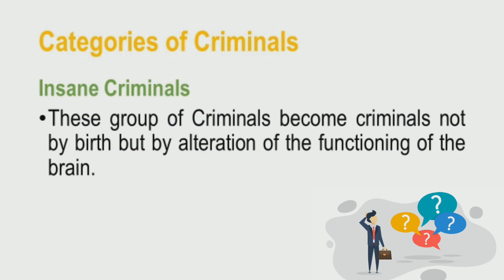They cannot distinguish right from wrong. Therefore, they cannot be liable for their action. They will not be responsible for their action because in the first place, they cannot determine if what they're doing is really right or wrong. So those who commit crime because of insanity will be exempted from criminal liability. But that does not mean that there is no intervention that the government will do in order to address this problem.